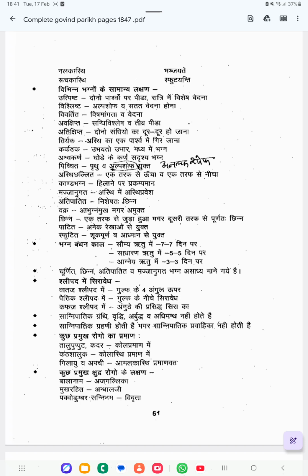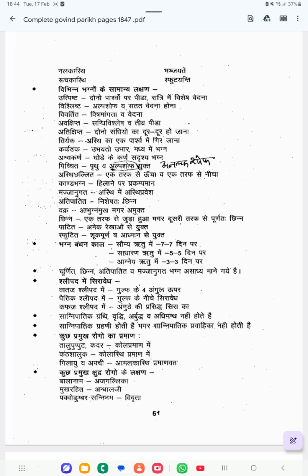Then Kanda Bhagna. In Kanda Bhagna, Hilane par Prakampamana. There will be a fracture, and after the fracture, when there is a shaking movement, severe pain will be felt. The fractured bone has tremor. That is the clinical feature of Kanda Bhagna.